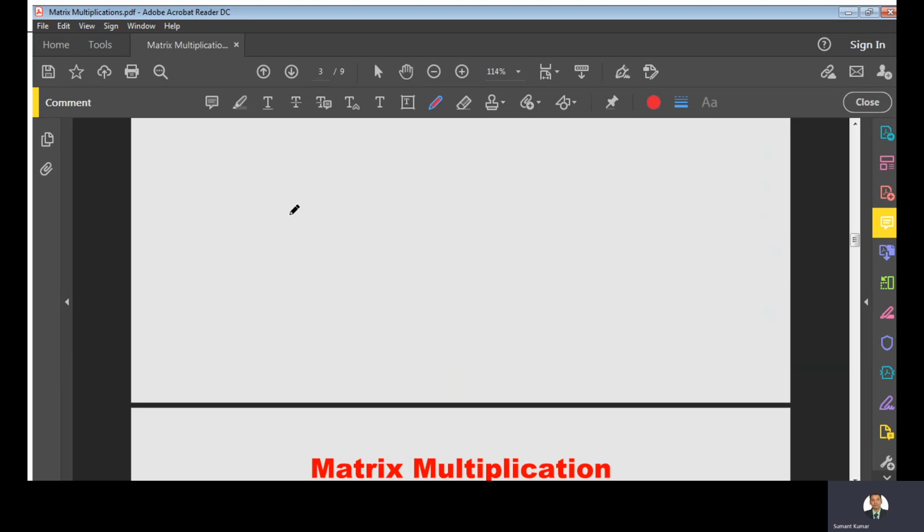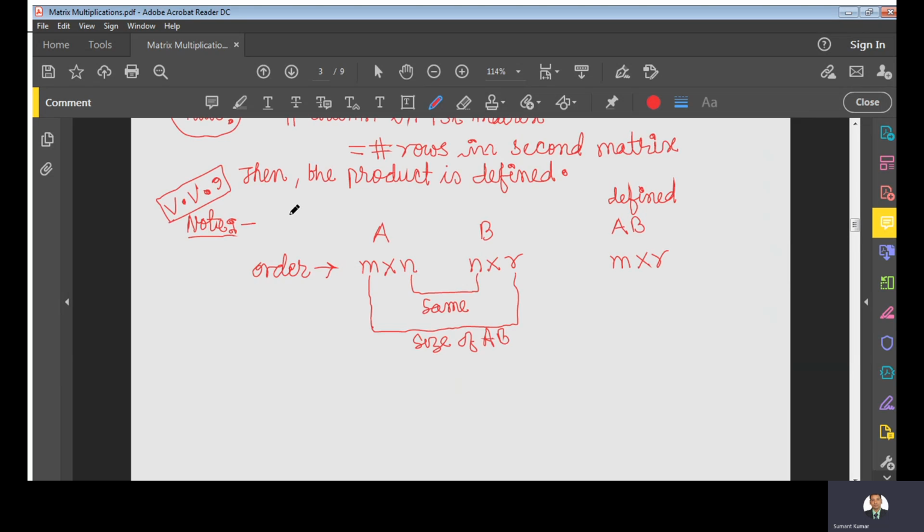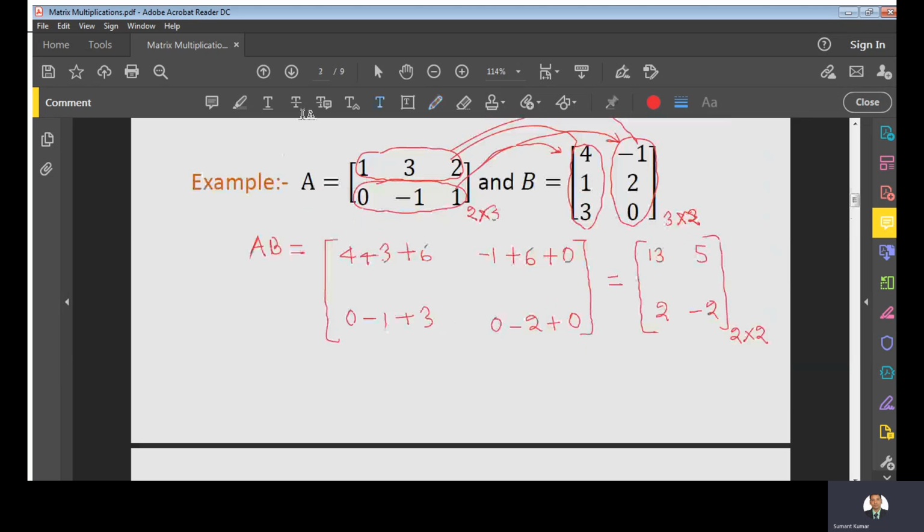this product we defined, what is the name of this product?